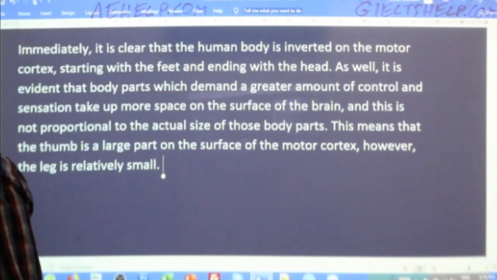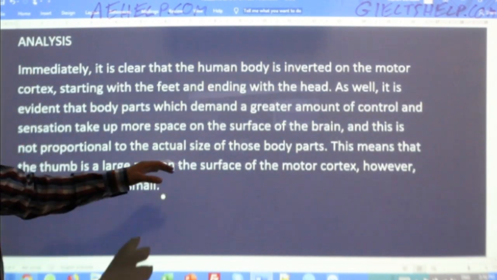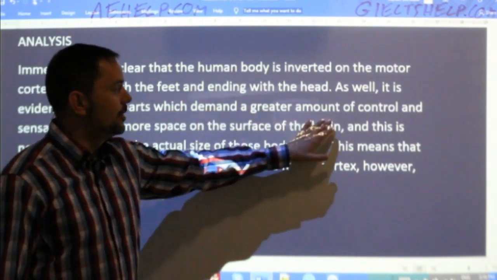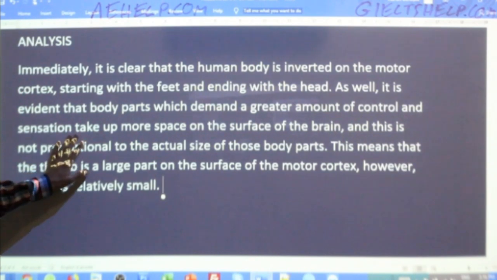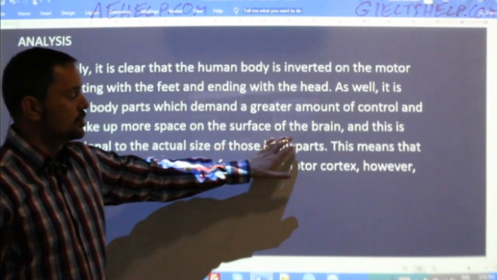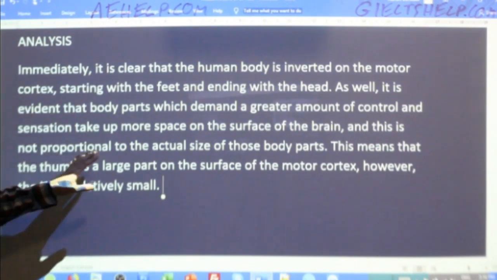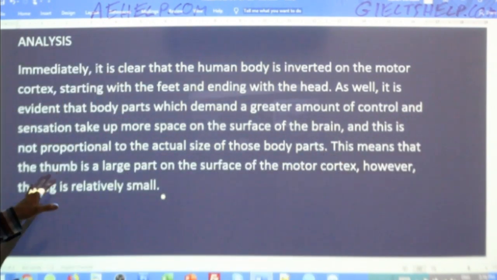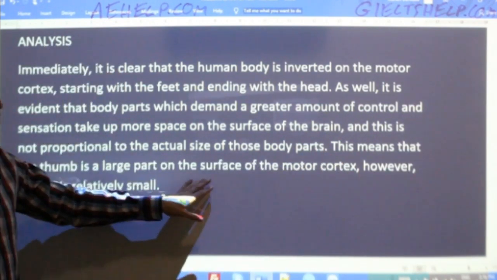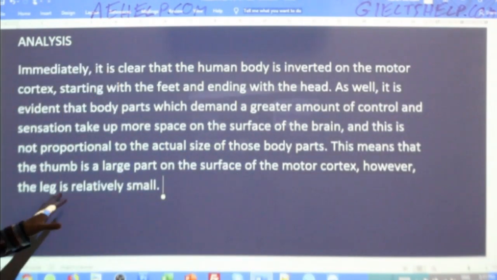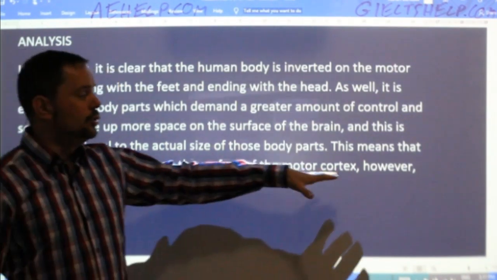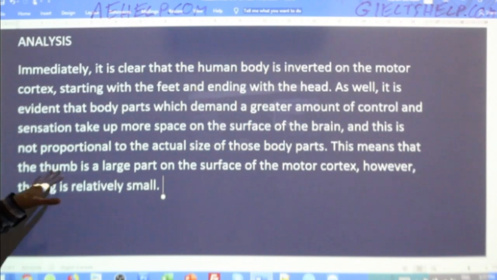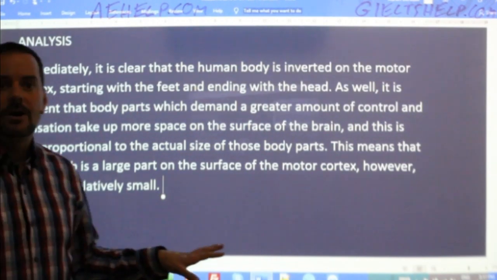This is what I wrote. So have a peek here. As well, it is evident that body parts which demand a greater amount of control and sensation take up more space on the surface of the brain. And this is not proportional to the actual size of those body parts. This means that the thumb is a large part on the surface of the motor cortex. However, the leg is relatively small. So using the subordinating conjunction, however, using the specific thumb versus the leg. All right, does that make sense?